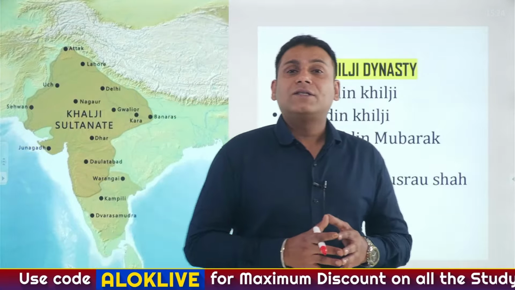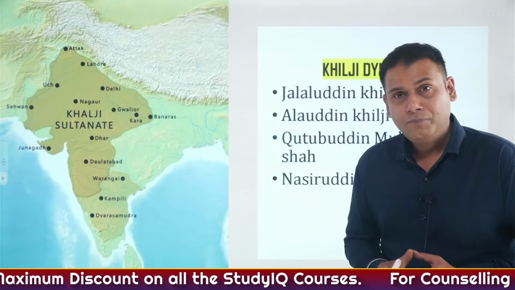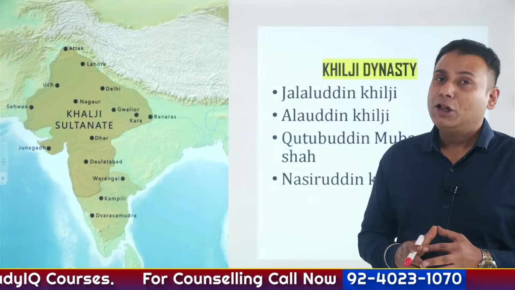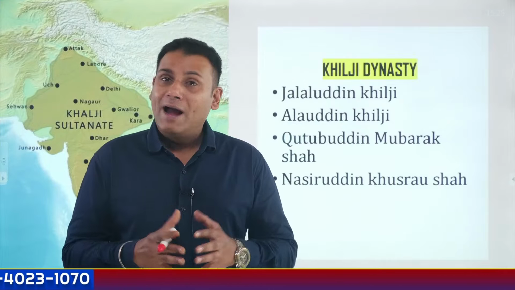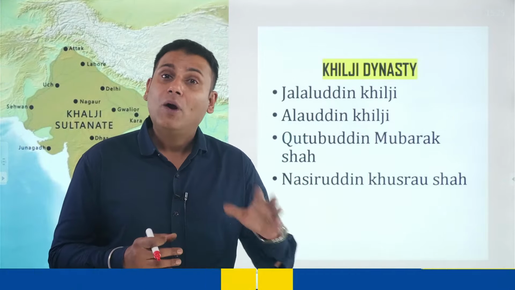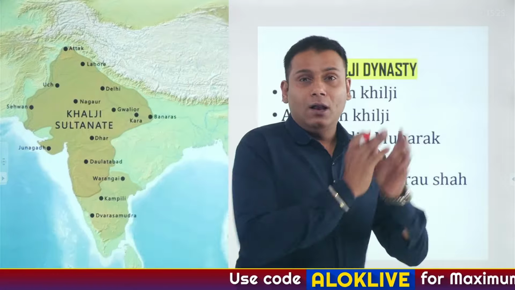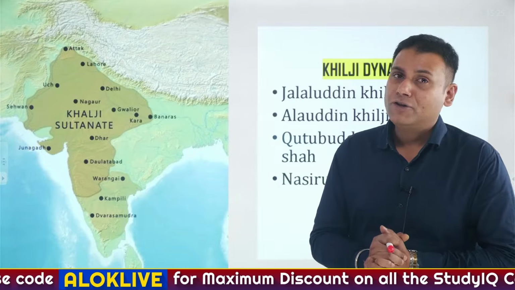Qutbuddin Aibak was succeeded by his slave as well as son-in-law, Shamshuddin Iltutmish. During his time, the slave dynasty or the Mamluk dynasty was also referred to as the Ilbari dynasty. Why? Because Iltutmish belonged to the Ilbari tribe. He shifted the capital from Lahore to Delhi. He introduced 2 important coins, that is silver tanka and copper jittal.